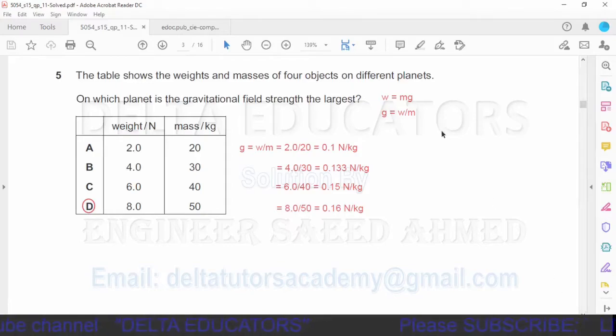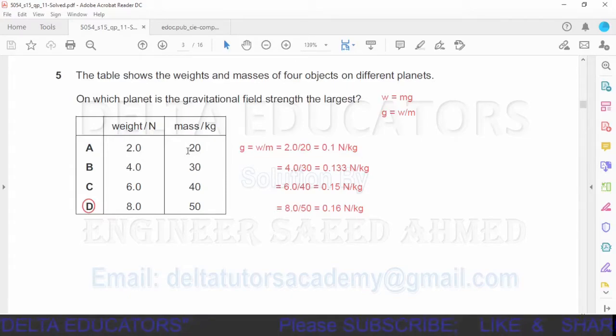We know that weight is given as the product of mass and gravitational field strength. So g will be equal to W over M, where W is the weight and M is the mass of the object. Now in all the four cases we have to find the value of g with the help of this formula, g is equal to W over M.